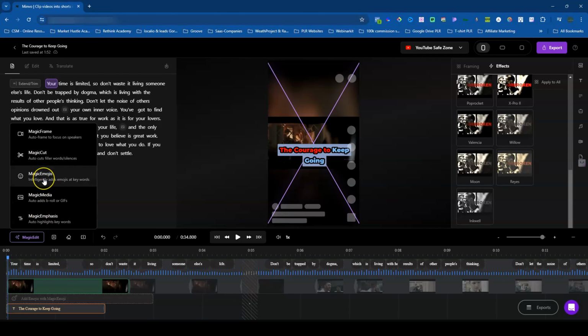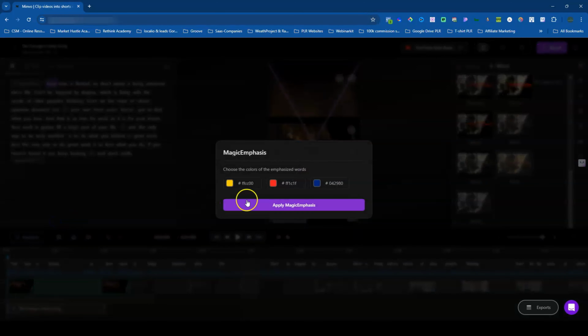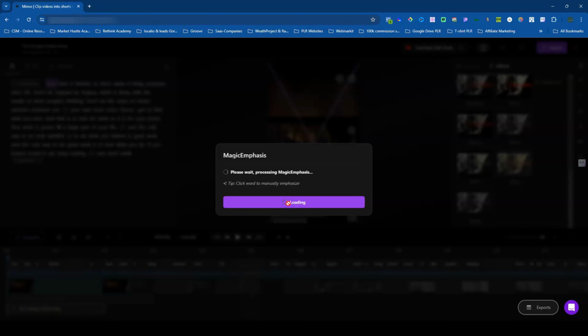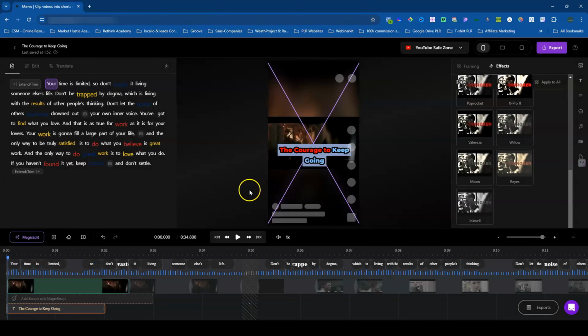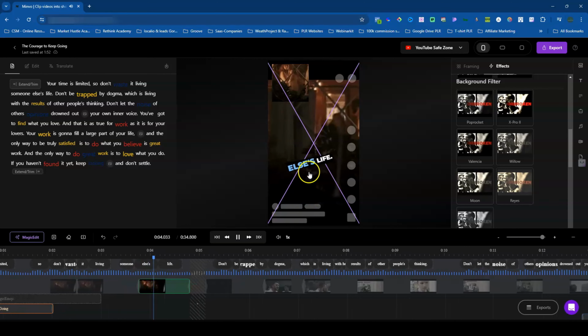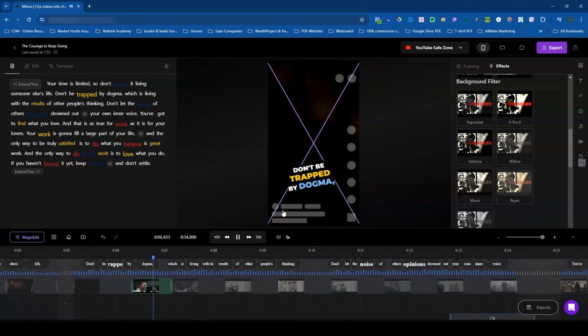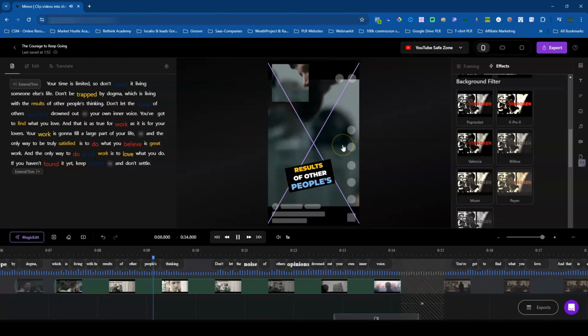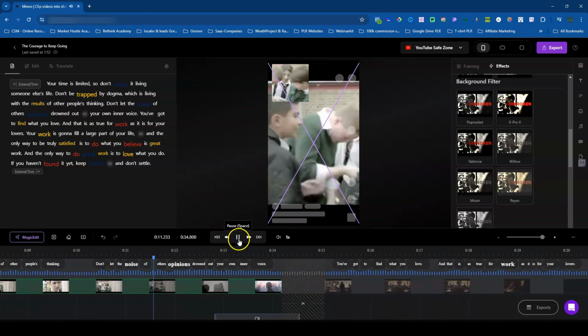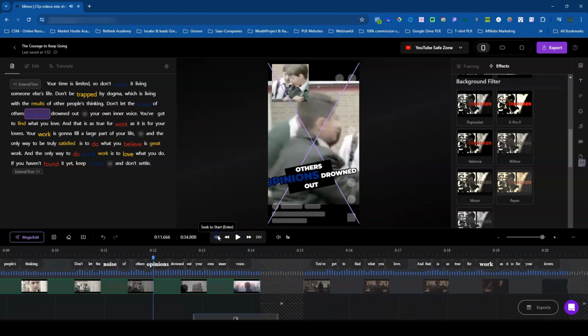Let's see what else that could do. You have your magic cut, your emojis as mentioned, and your media background for your B-roll. Then you have your magic emphasis, auto highlight keywords. Let's say you want to do that. Let's apply it. All right, let's go back to the beginning and see what it says. Don't be trapped by dogma, which is living with the results of other people's thinking. You could see that's really cool. That's awesome, actually. I like that a lot.